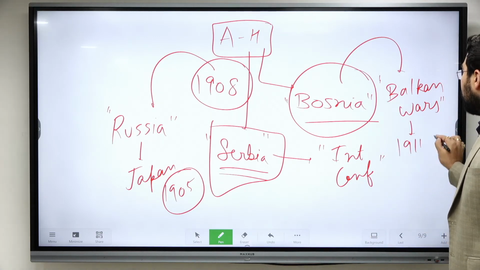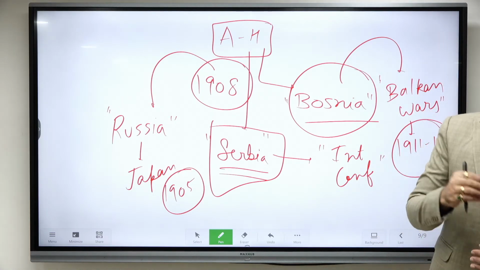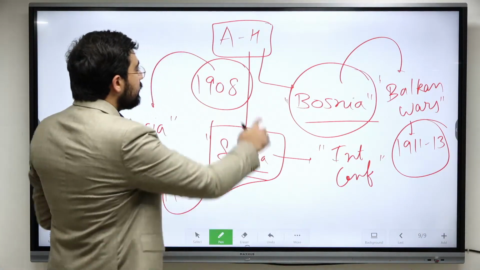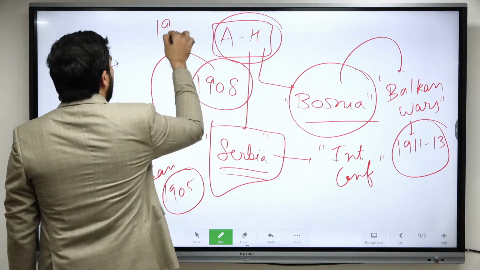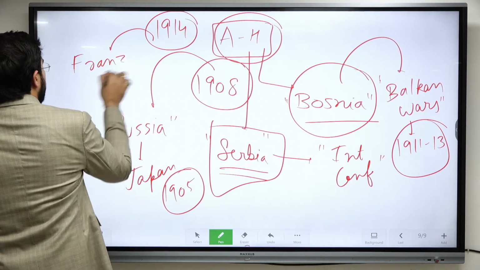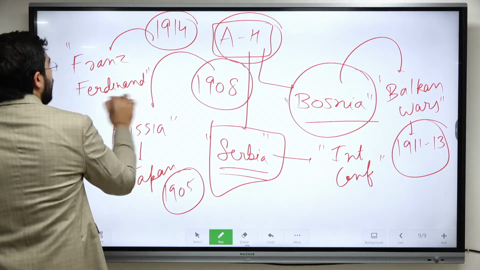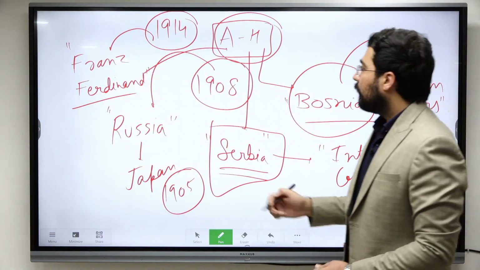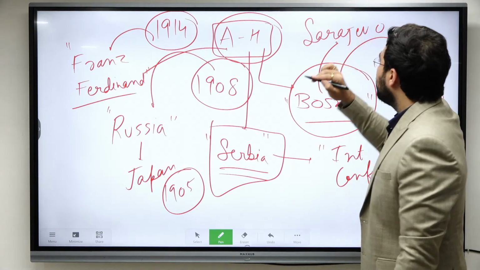From 1911 to 1913, these were the years when two Balkan Wars were fought. And this did not satisfy the aspiration of any of the countries. Because of this incident of Bosnia being controlled by Austria-Hungary, in 1914 Franz Ferdinand, he was the Archduke of Austria-Hungary, and he was traveling in Sarajevo. Sarajevo was the capital of Bosnia, and he was killed.